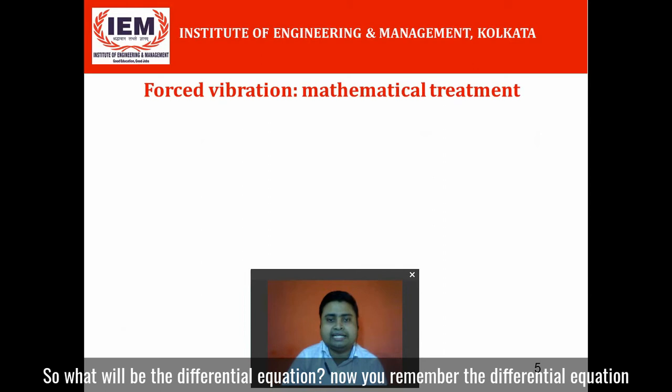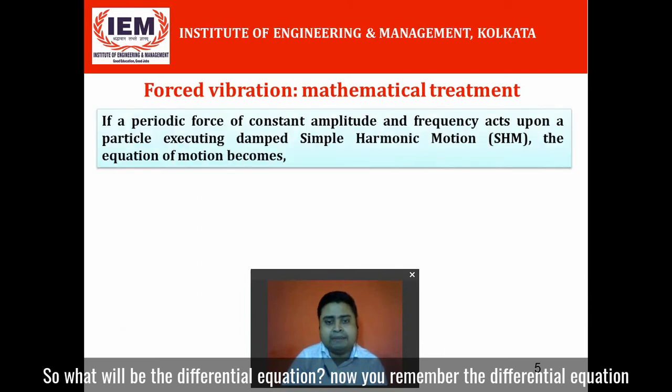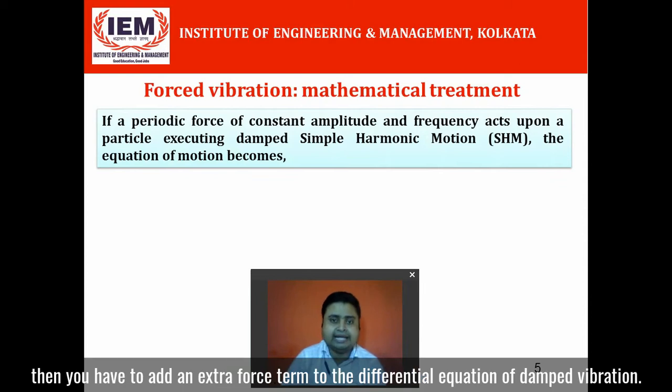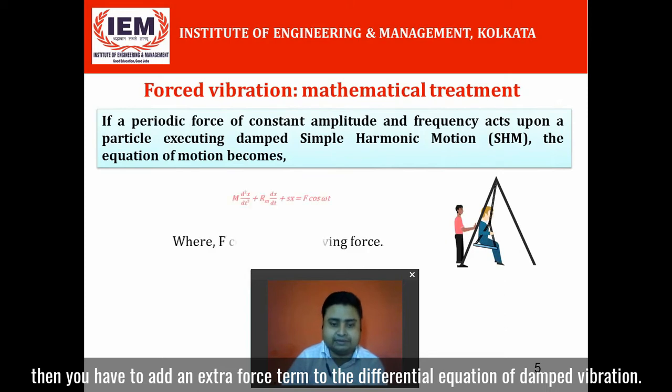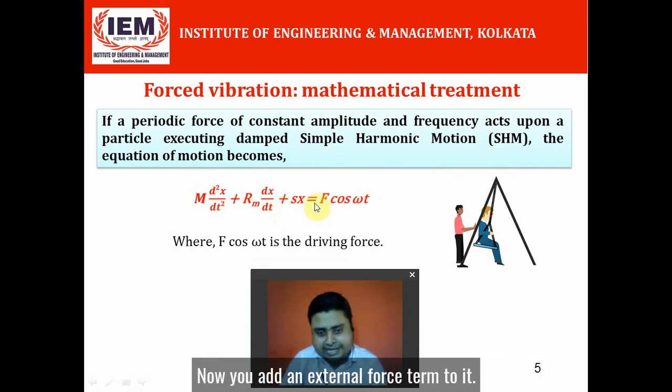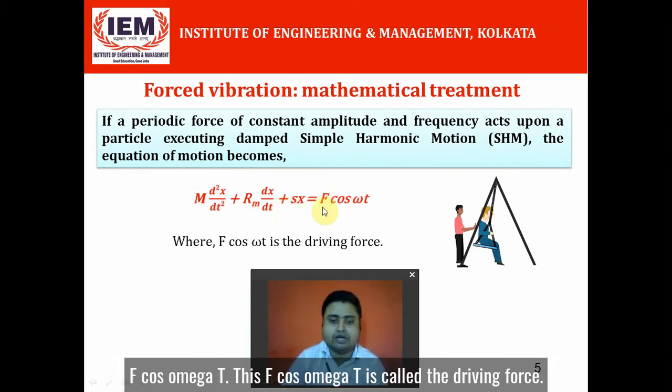So what will be the differential equation? Now you remember the differential equation for damped oscillation. Then you have to add an extra force term to it. So this was the differential equation for your damped oscillation. Now you add an external force term to it, F cos omega t.